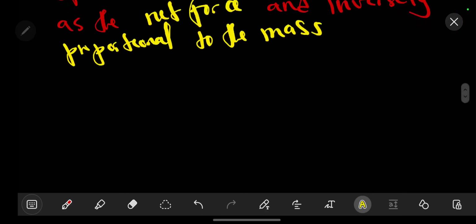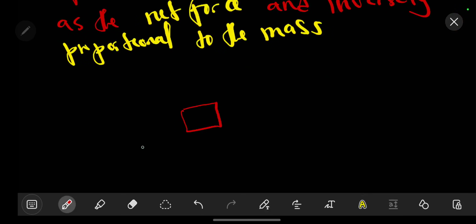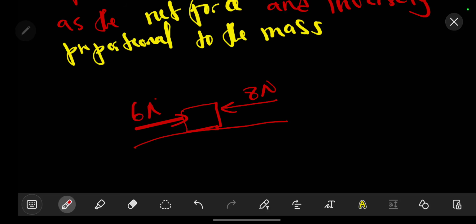So what are we talking about? Let's say we have an object here like this, and it is being acted upon by a force of, let's say, 8 newtons. Then on this other side, let's say we have a force of 6 newtons, like that.